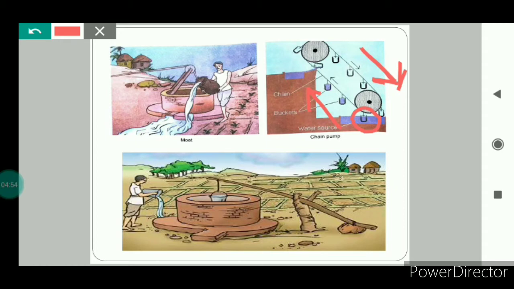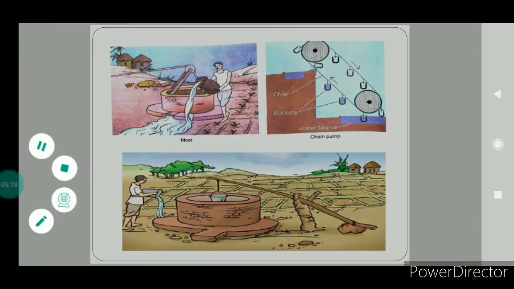When the bucket reaches the top, the water automatically falls into this pit-like structure, and from this pit-like structure, water is distributed to the field.